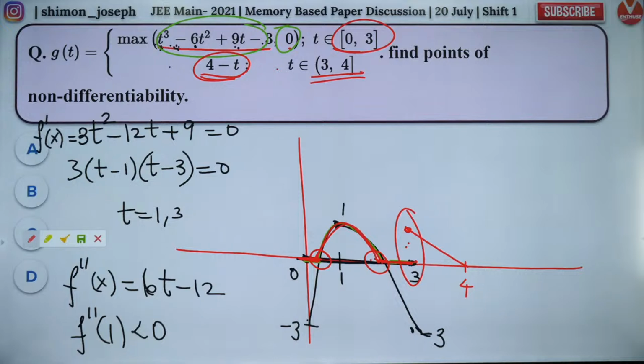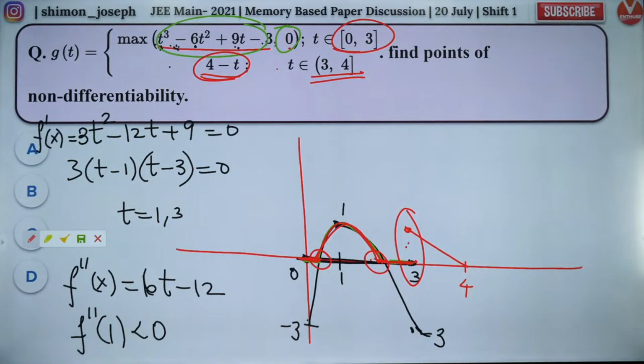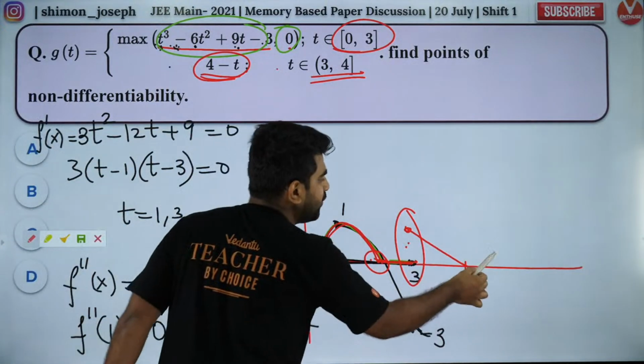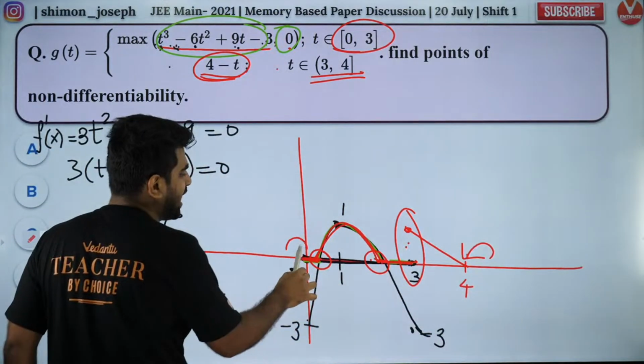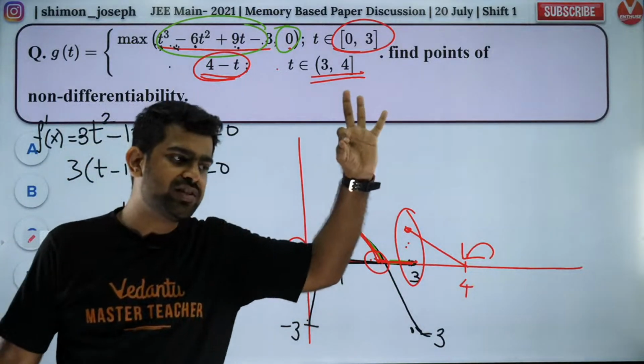Yes. Is 4 included? Guys, endpoints, you just check for the left-hand derivative. You check for the left-hand derivative here. You check for the right-hand derivative. Both are fine. So you won't include the endpoints. So the answer is 3.